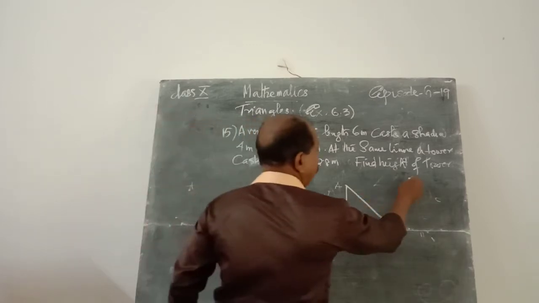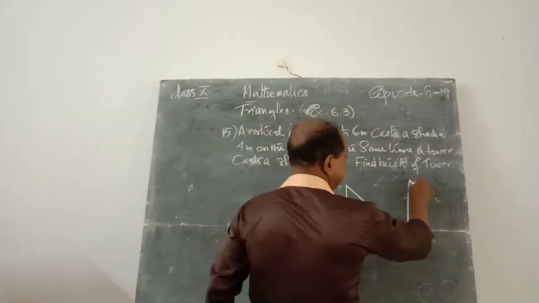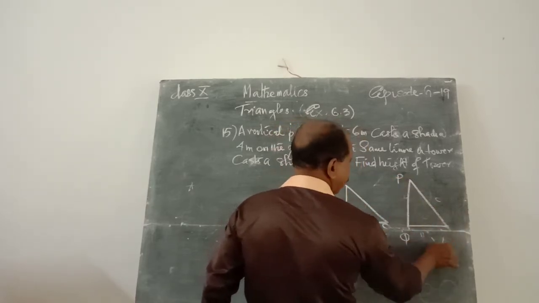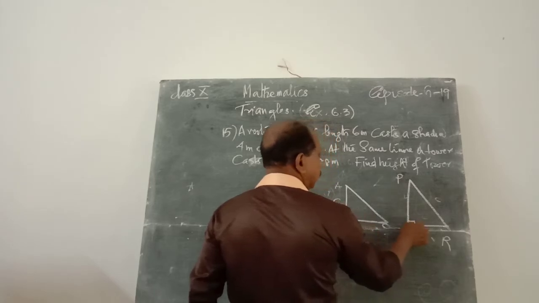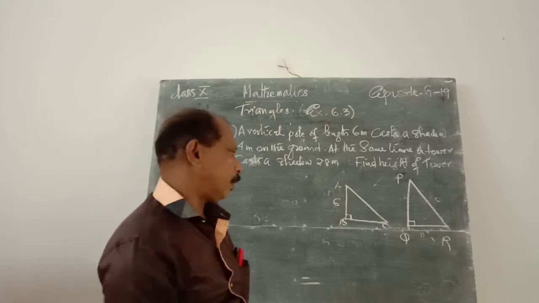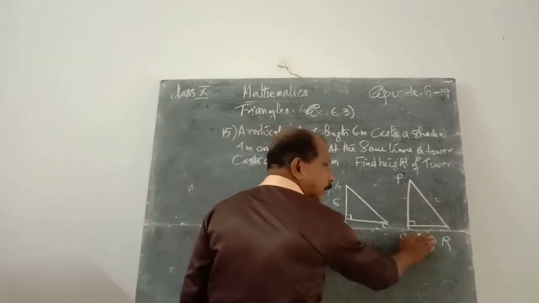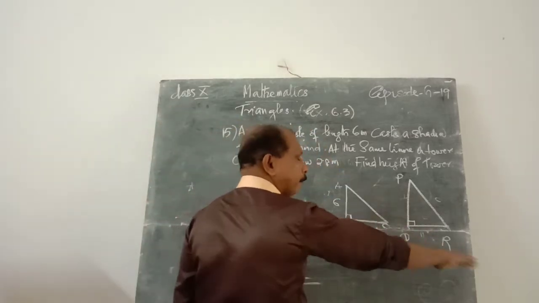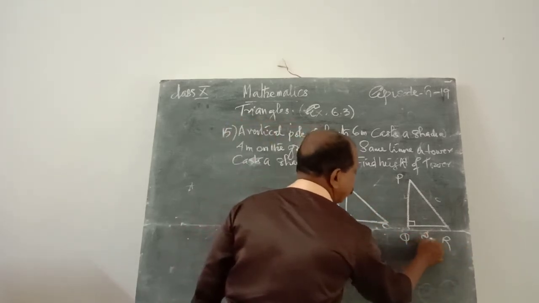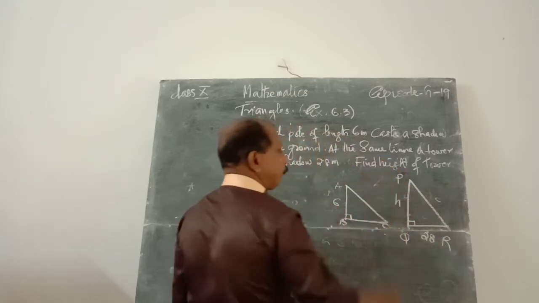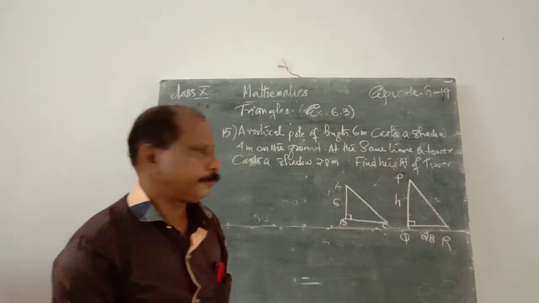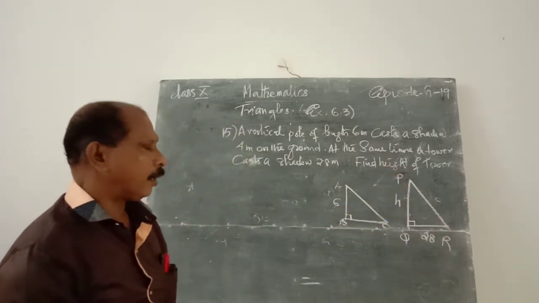Then there is another one, that is a tower PQR. The base is always 90 degrees. That means these two triangles are right angle triangles. And this length is the shadow at the same time. Therefore, it is 28 meter. This one is the height of the tower. We can find out the height. That means there are two triangles.